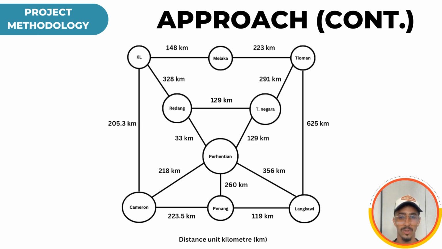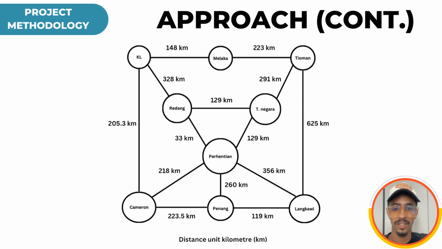Starting from Kuala Lumpur to Cameron, there is 205.3 kilometers. From Cameron to Penang, 223.5 kilometers. From Penang to Langkawi, 119 kilometers. From Langkawi to Tioman, 625 kilometers. From Tioman to Malacca, 223 kilometers. From Malacca to KL, 148 kilometers.